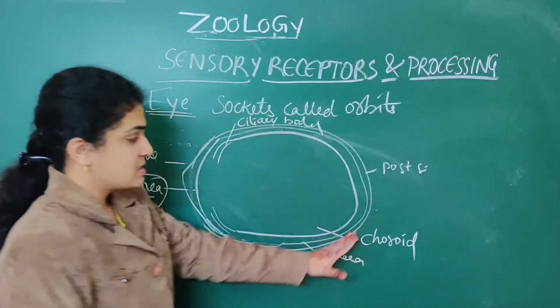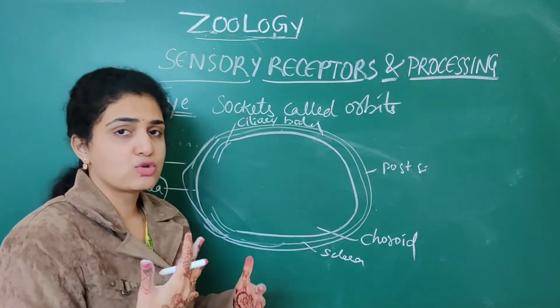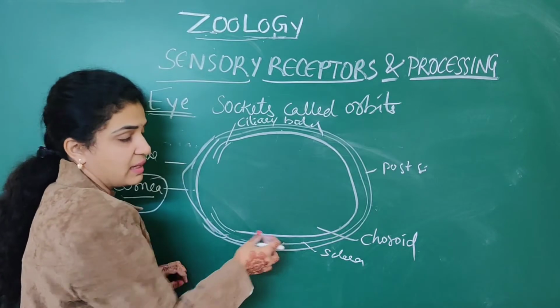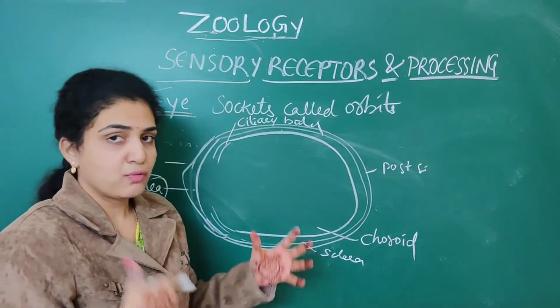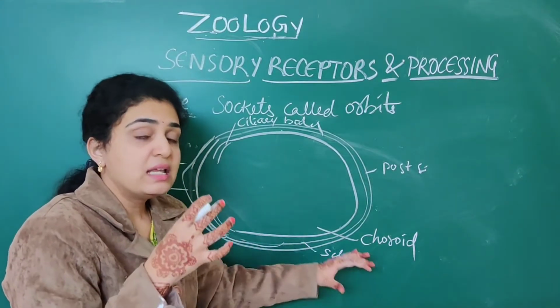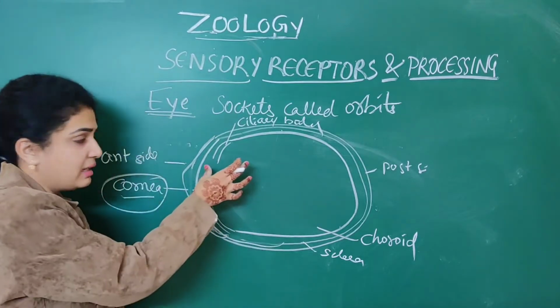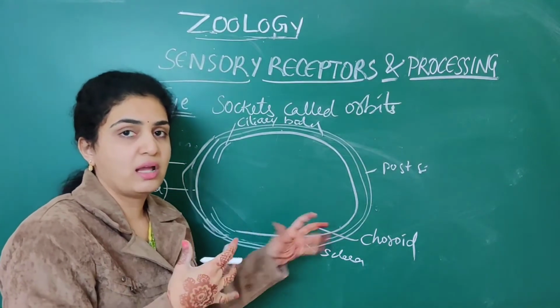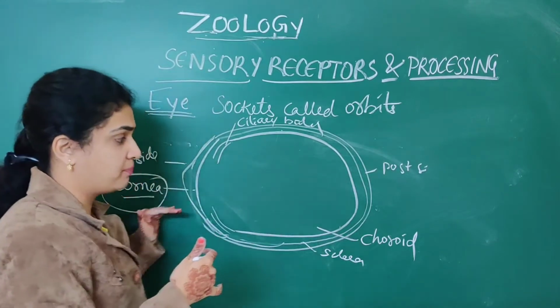The sclera is simple, no need to get so confused. The outermost layer is sclera, which continues anteriorly as a thick structure, the cornea.